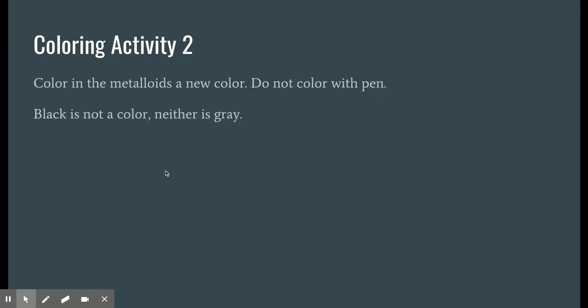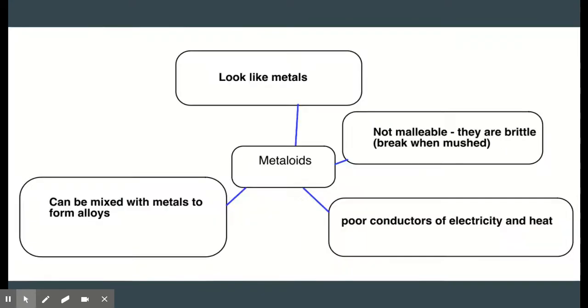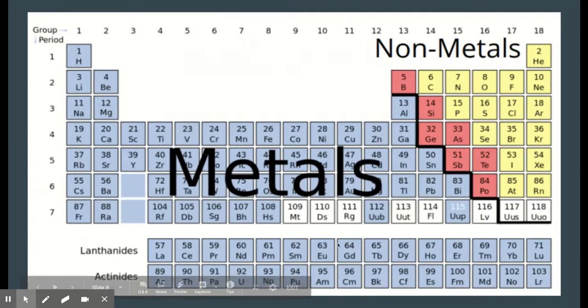So next, we're going to color in the metalloids with a new color. Don't color with a pen. You want to be able to see what's behind it. Now, I guess if you have a highlighter, that's okay, so that we can see where the metalloids are. And if I go back here, we can see here's the metalloids. They are red. These red ones right here. All right, so color those in and label them on your periodic table, metalloids.